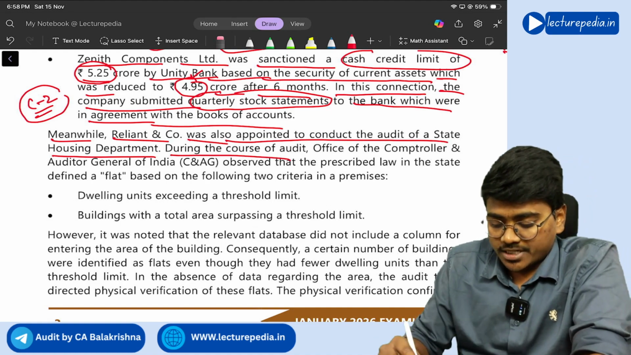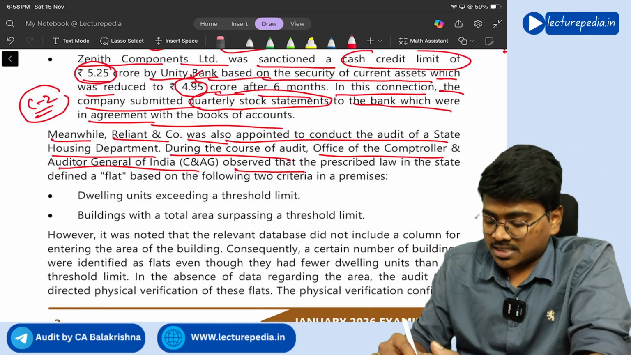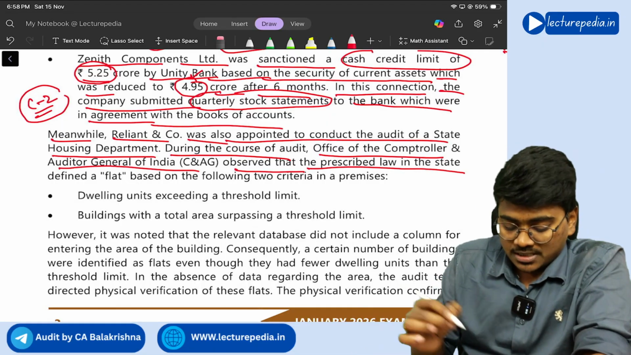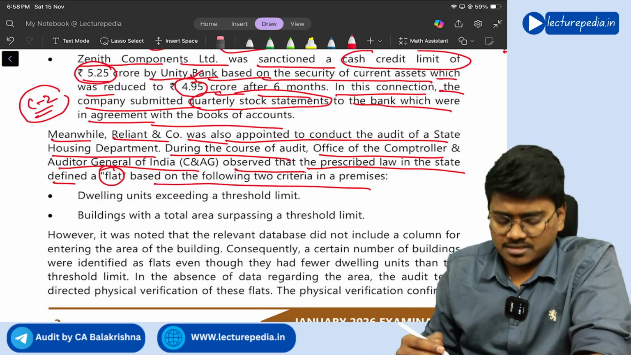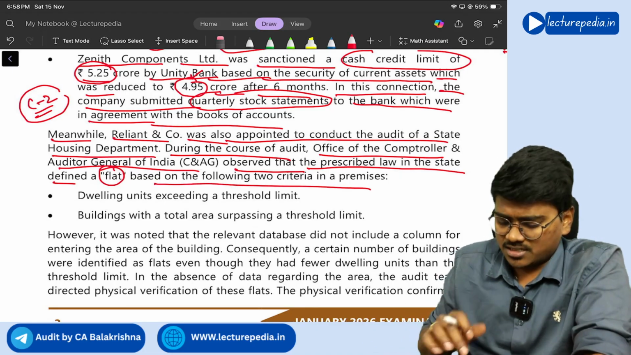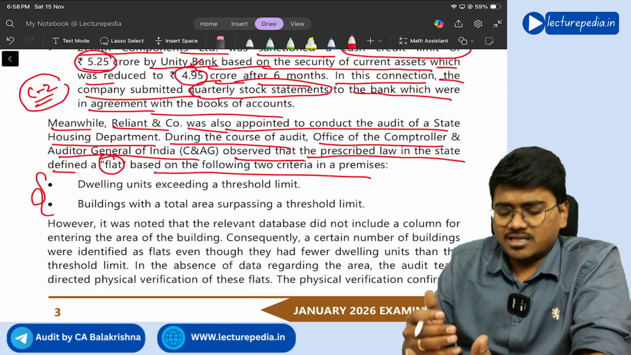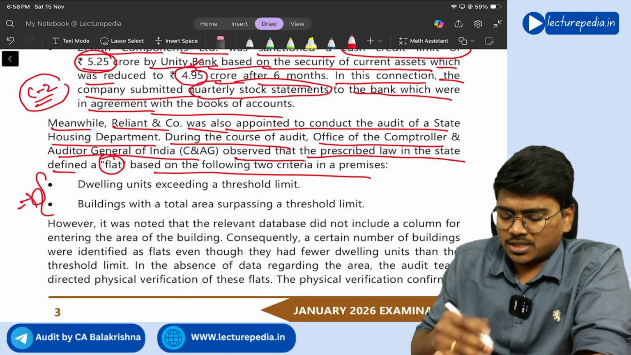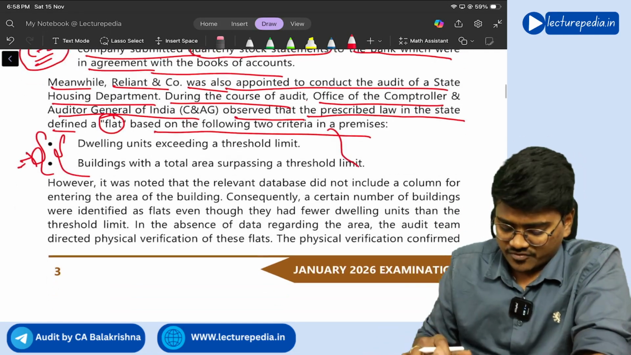During the course of the audit, the Office of the Comptroller and Auditor General of India observed that the prescribed law in the state defined a flat based on the following 2 criteria. Okay, see, this is unnecessary discussion. They haven't asked any MCQ on this particular point. You just see what is meant by flat as per the given definition.